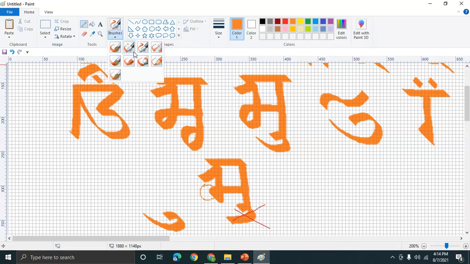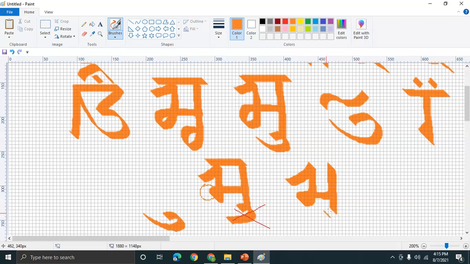Some students tend to draw like this. That is not correct. It is just a round. It's a round here, and then you come down and make a U shape facing upwards, and this is how we write A in Sharda Lipi.